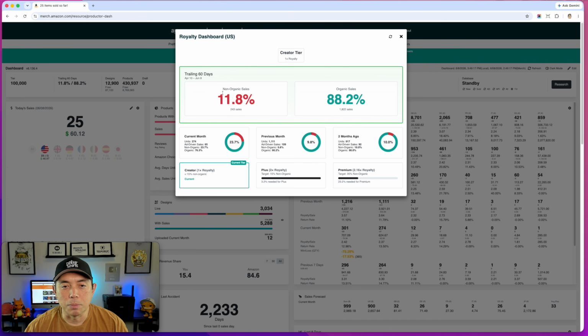I don't need to do this, but this will tell me where I'm at, right? If I'm at the trailing 60 days. So really grateful for this. Now, a lot of you said that this doesn't work for you, so I'm going to show you where to put in your Amazon ads account. So I'm going to close this.